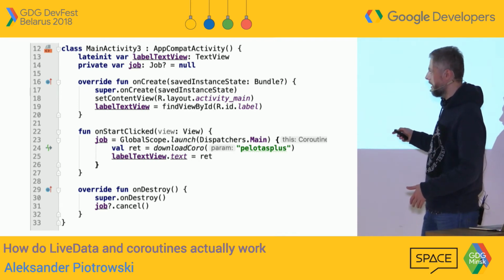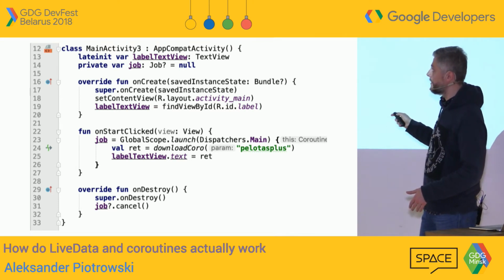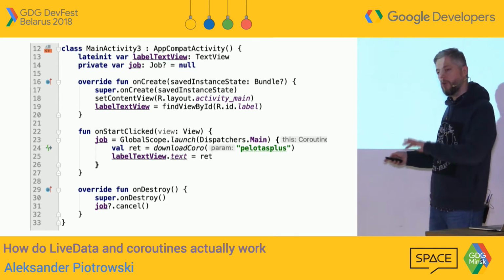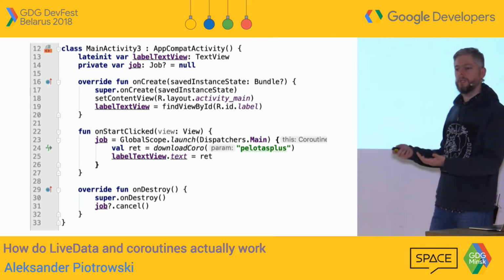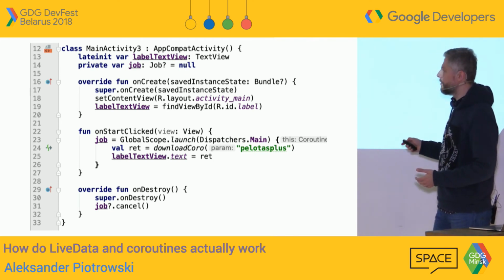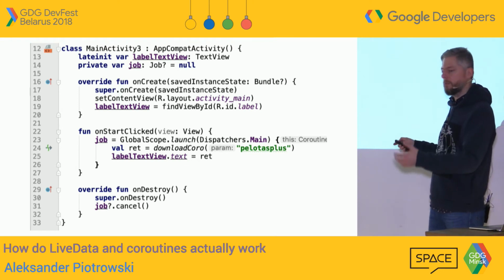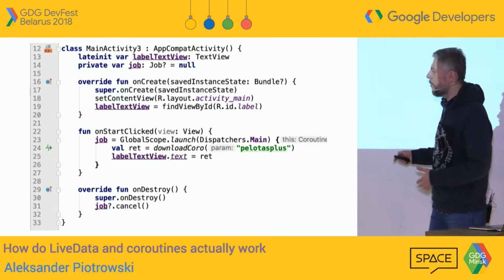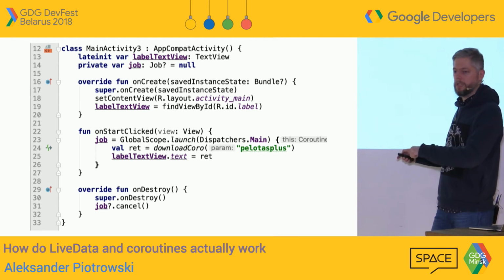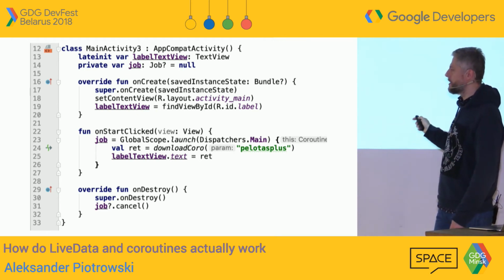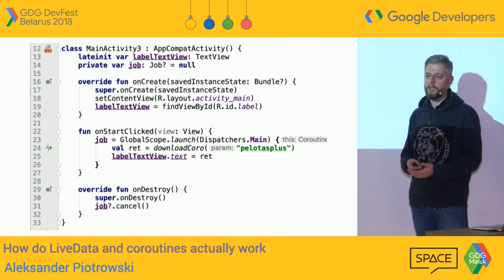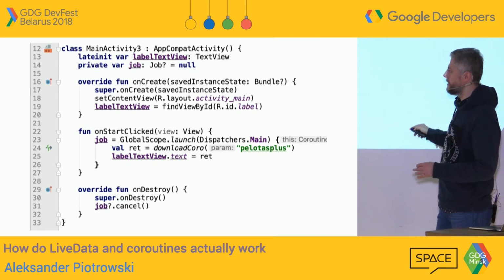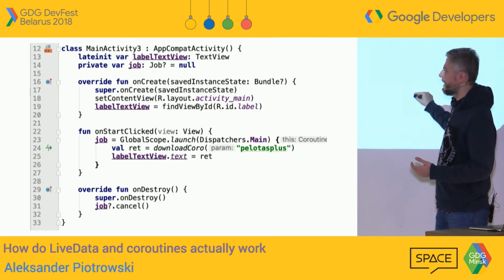Then, of course, I will change UI. I need to get a hold of a job, because at the end, I need to have a reference to a job so I can cancel it. So if I go back and forth, very much the same ceremony is needed for coroutines. We need to launch something, just like to create a single from callable or to create a stream. We need to have a reference to clean up ourselves. And very often we need to tell coroutines, just like RxJava, where to execute things and where to consume them, right?